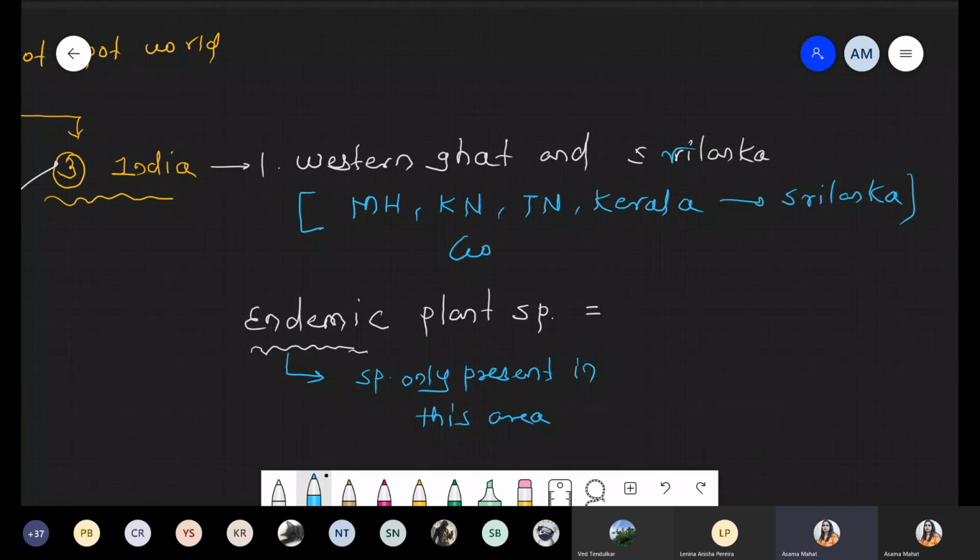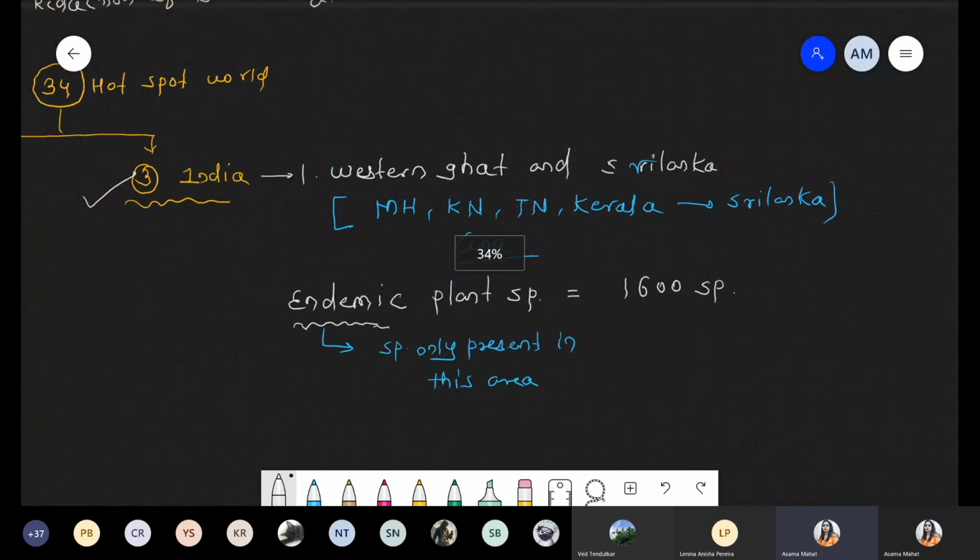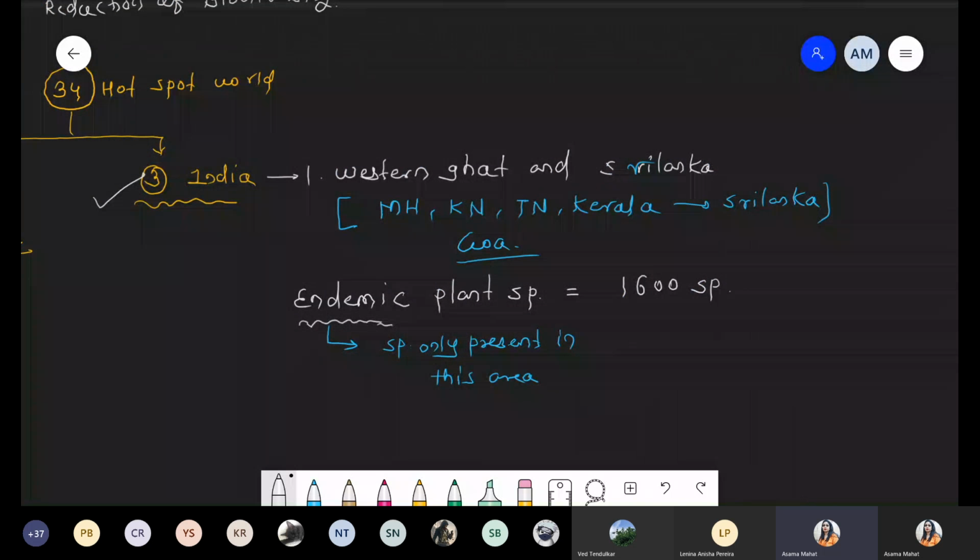Okay. Now, when we are talking about such type of area, in case of endemic plant species, approximately 1,600 species are present in only one area, that is Western Ghat. So again, these are biodiversity rich, present only in one region. Yes, true. So these are the number of species, approximately 1,600 species. Now what happened in this condition?